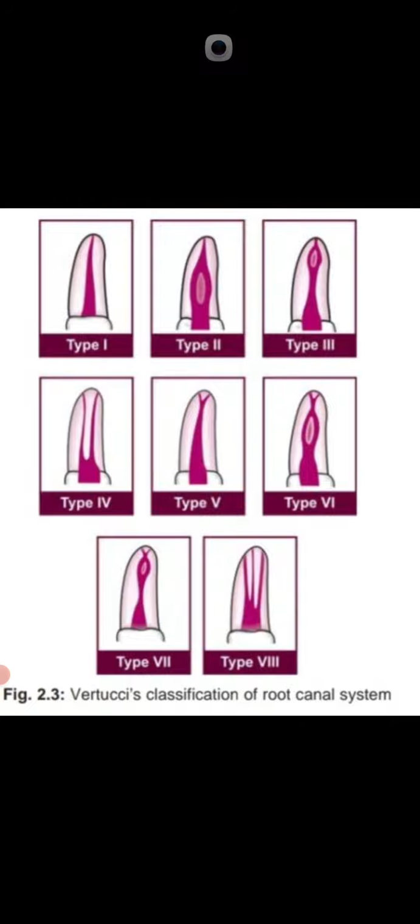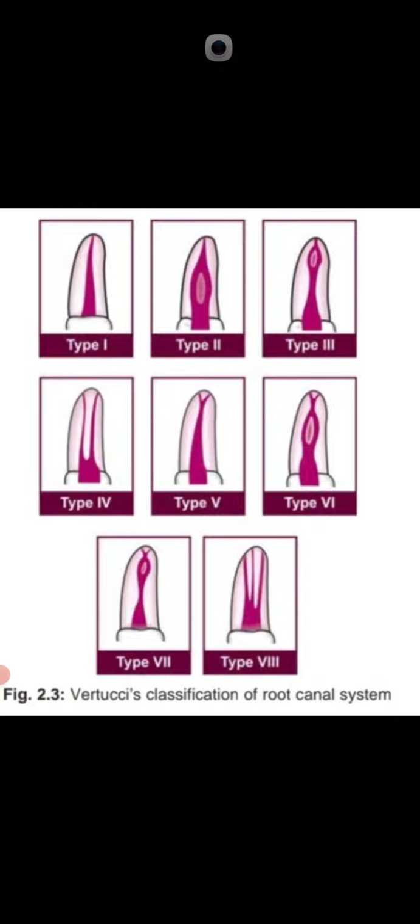And type 5 of Vertucci and type 4 of Weine, 1 into 2, are the same. Meaning in Weine classification, the first 4, type 1, type 2, type 3 and type 4, are similar to Vertucci: type 1 and type 2 in both are the same. Weine type 3 and Vertucci type 4 are the same. Weine type 4 and Vertucci type 5 are the same.